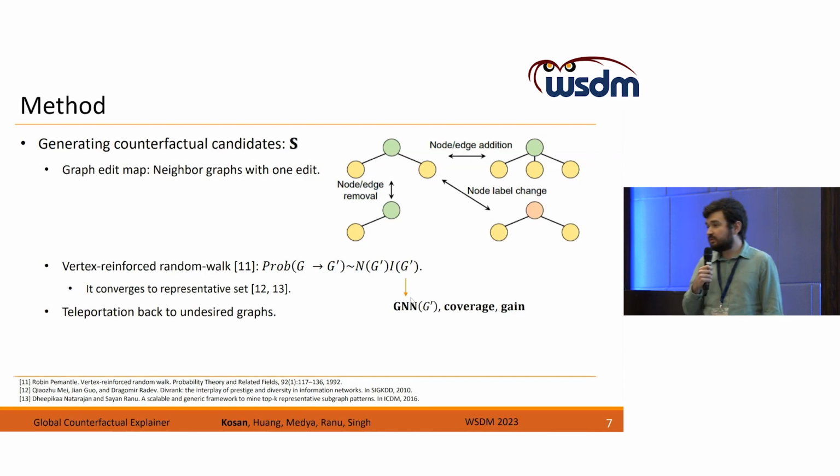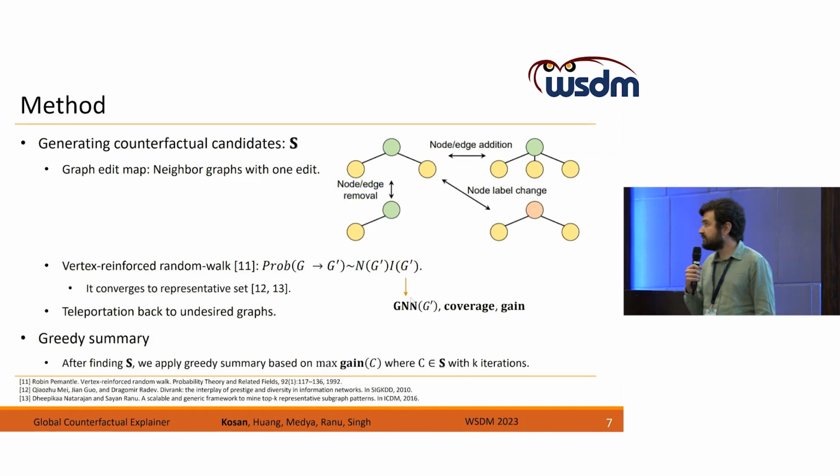Since we cannot explore all graphs in the universe, we start with a random undesired graph in our dataset, and we explore the neighborhoods with some probability of teleporting back to another undesired graph. In this way, we will explore the neighborhood of all undesired graphs, and it will end up with a representative set by using the number of visits. After we find the counterfactual candidate set S, we apply a simple greedy algorithm to find a size K subset of them as our final counterfactual summary.